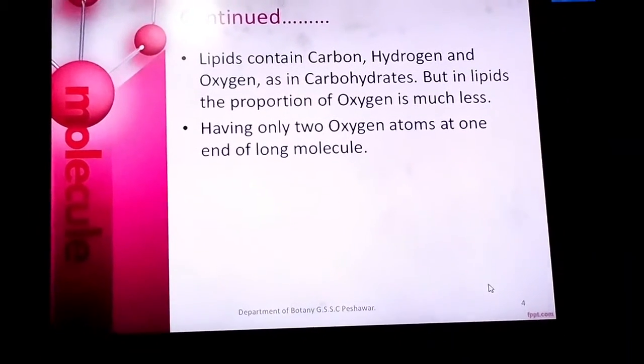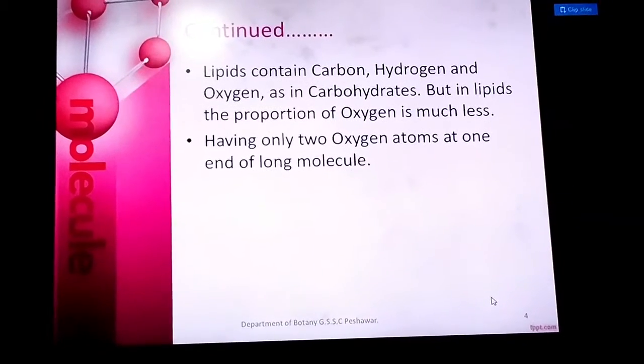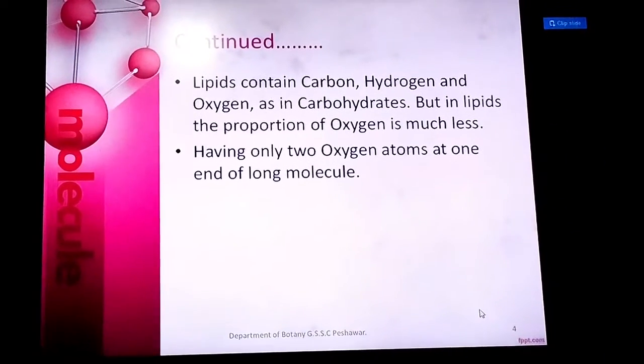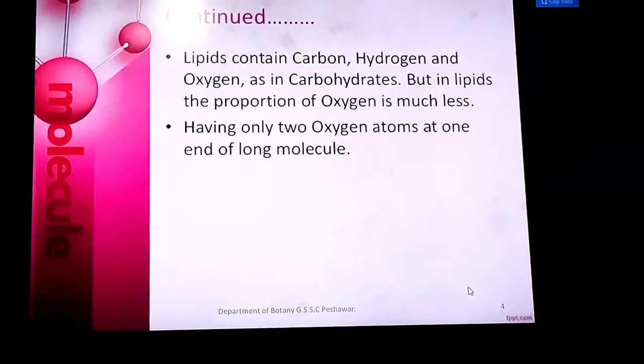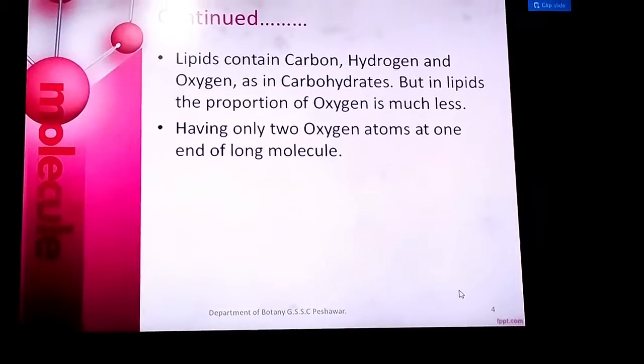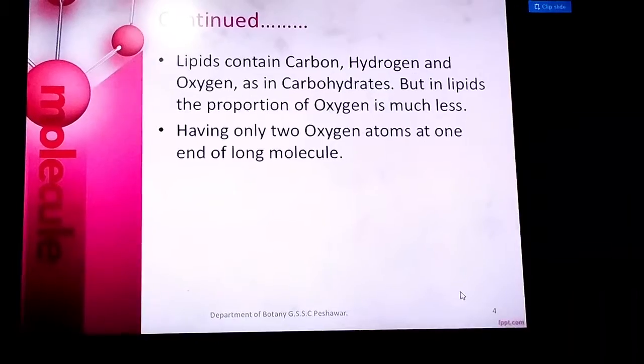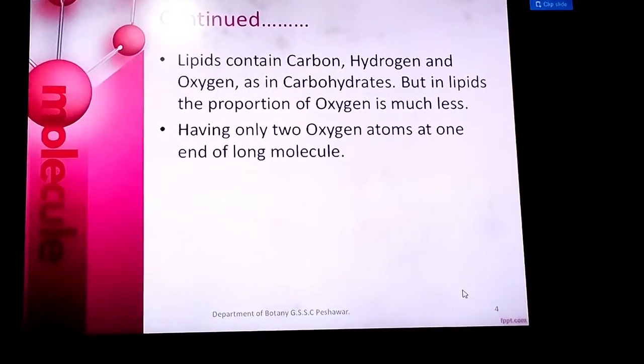Lipids contain carbon, hydrogen and oxygen as in carbohydrates. As we know, carbohydrates contain more oxygen as compared to lipids. So lipids contain a lesser proportion of oxygen, so they contain less energy as compared to carbohydrates.